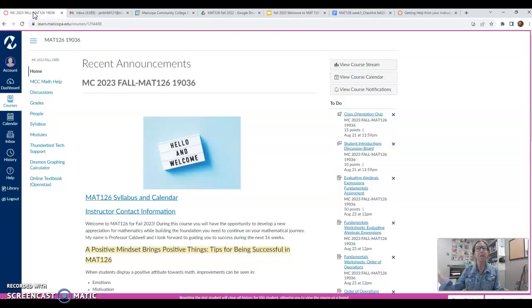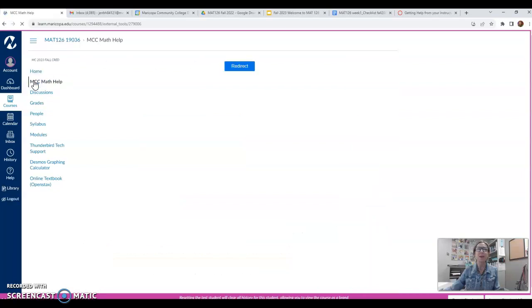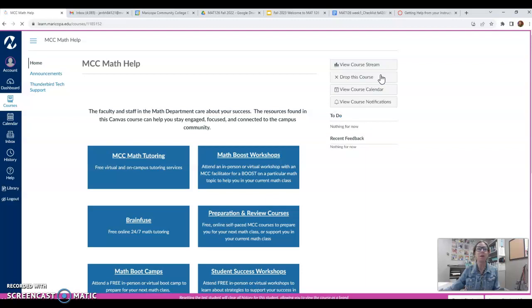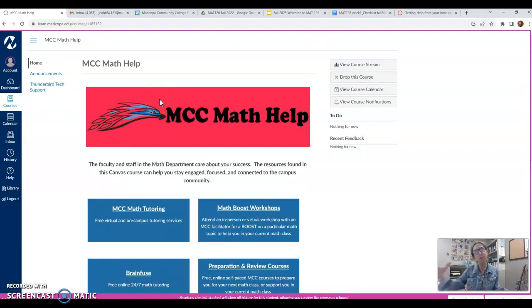So anytime you need anything that's a helpful resource and has to do with math, so math help, there's one link you're going to pretty much go to. So if you look in the left-hand navigation bar, you see this link for MCC Math Help. Now, this will redirect you to the course. And when I say course, it's not another course you're enrolled in. It's just a Canvas shell that has all things related for MCC Math Help. It's like a one-stop shop.